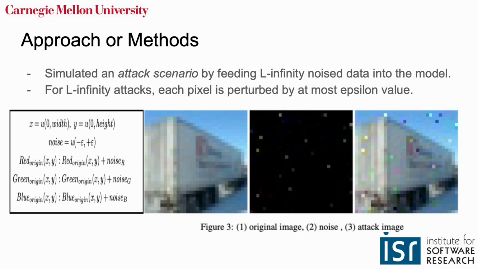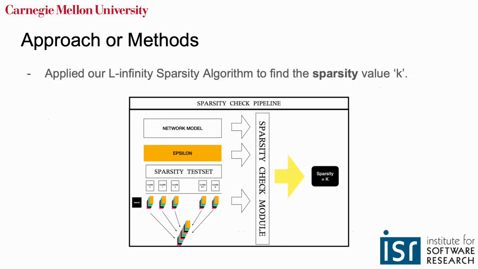Basically, we generate noise matrices based on the L infinity norm. The pixels of noise were randomly selected by using a uniform distribution according to the epsilon value for each RGB channel, as shown in the formula on the left figure. And then, by combining the original image with the noise, we generate an attacked image so as to feed it into a model. For example, in the noise image, you can see about 16 pixels were perturbed. And then we applied our L infinity sparsity algorithm to find the sparsity value k.